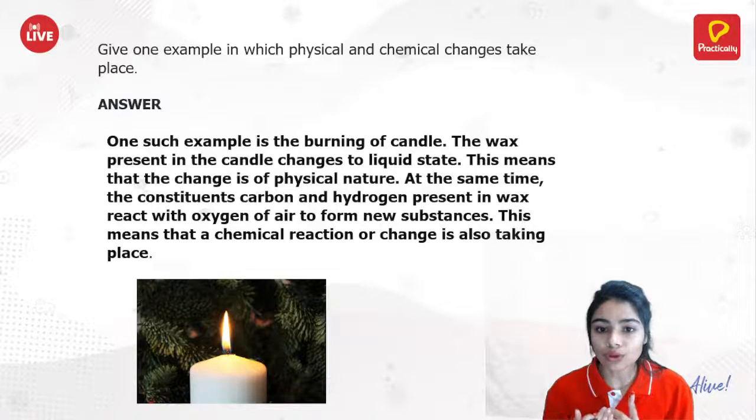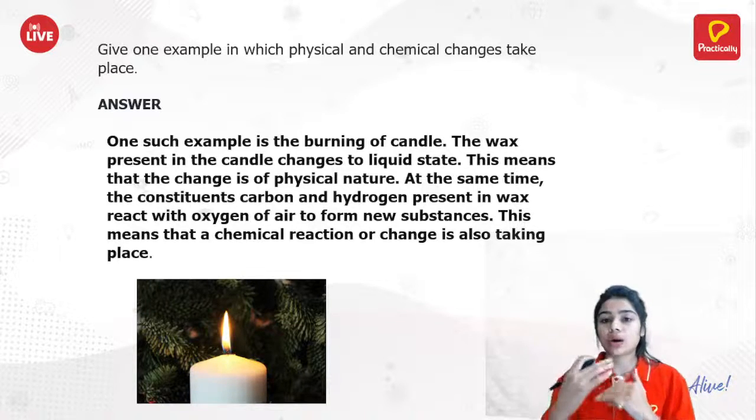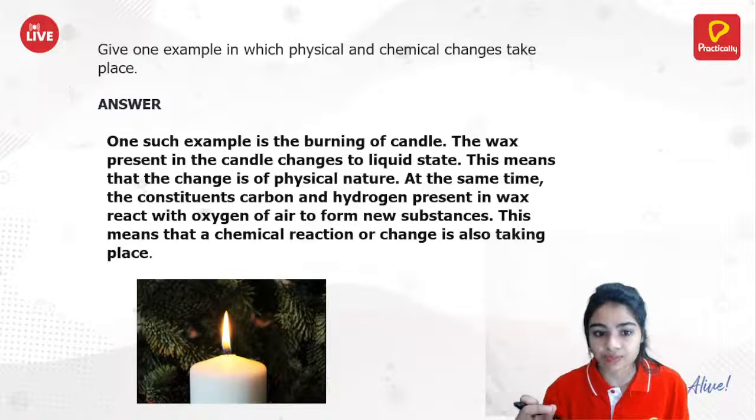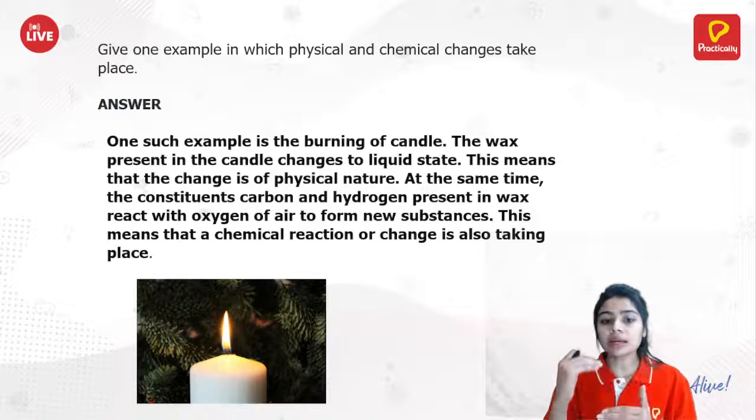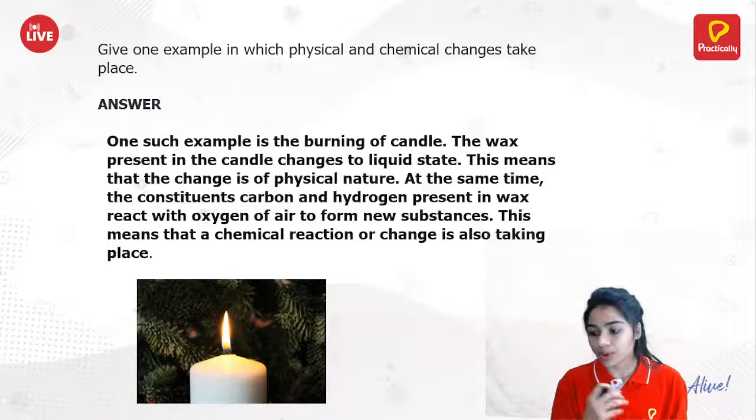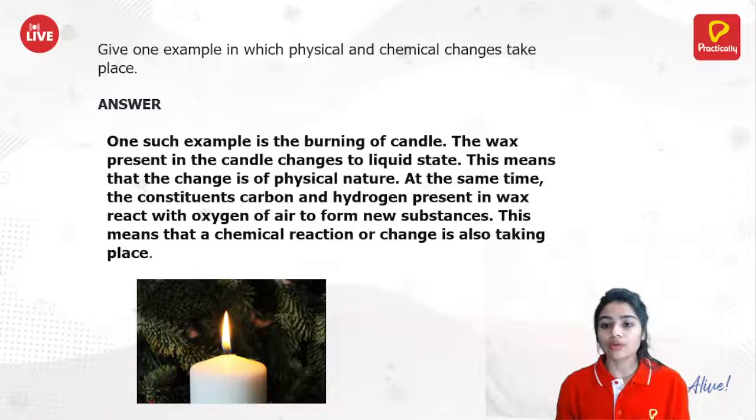Now, if I want to talk about burning of candle, the combustion reaction takes place. This is your chemical change, because the carbon components and the hydrogen components present in the wax, because we know that your wax contains a hydrocarbon, that is CxHy, you can take.